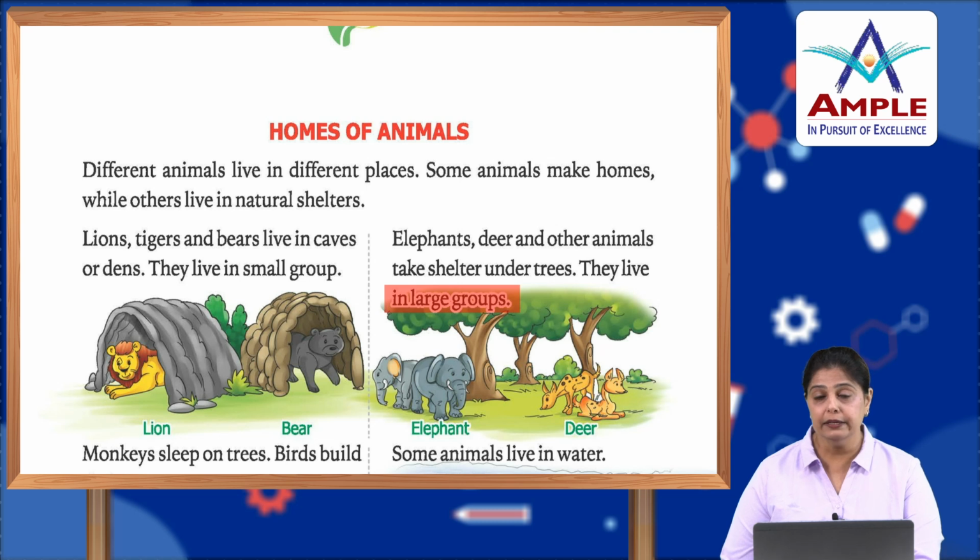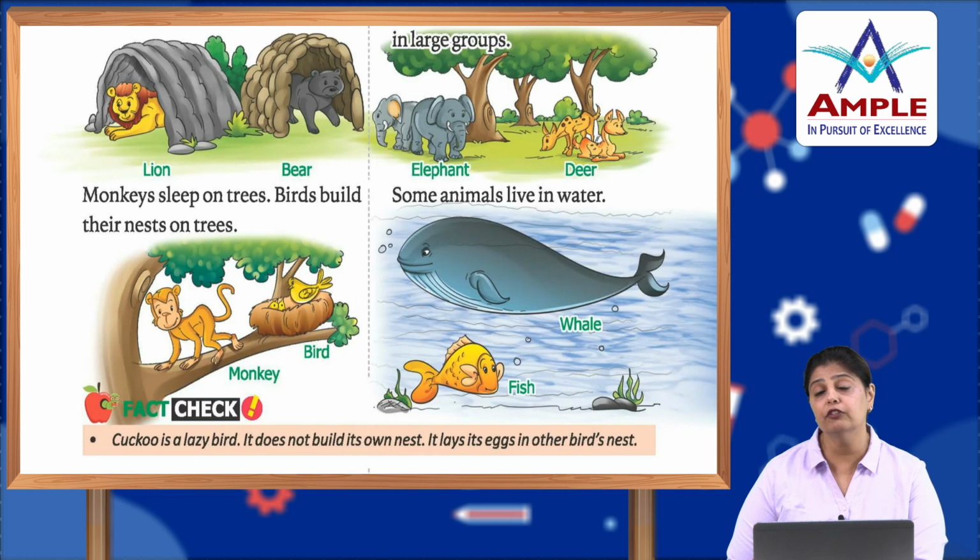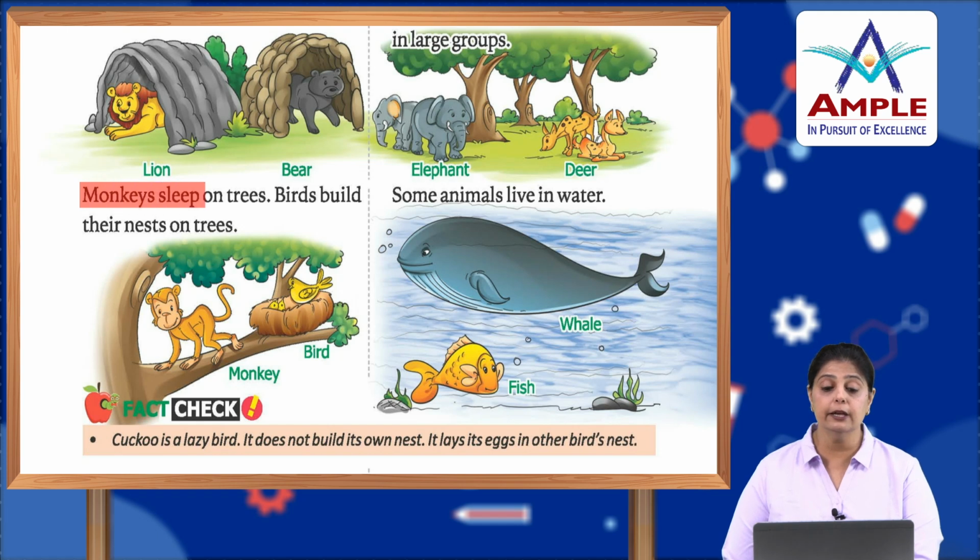So, animals like bear and lion live in small groups, only their family, and they live in caves or dens. Whereas, you will always see elephants and deer in larger groups. And they don't have a fixed place where they stay. They keep roaming around, or wandering around. Monkeys, they sleep on trees. Birds build their nests on trees.